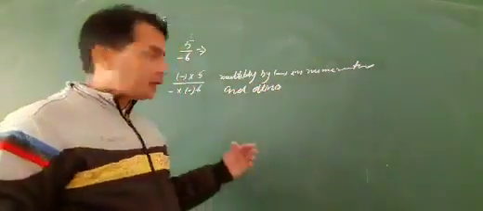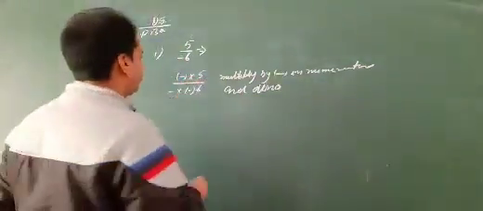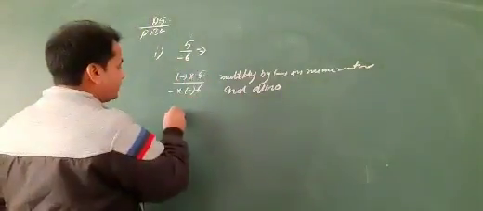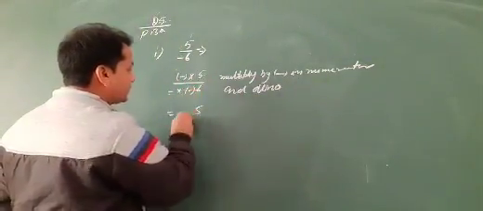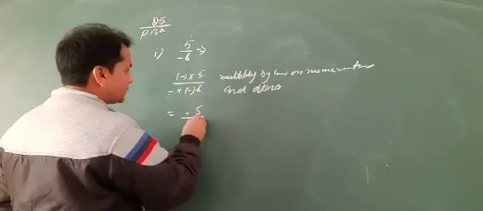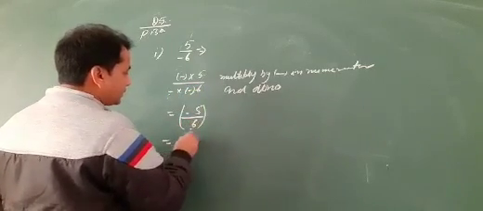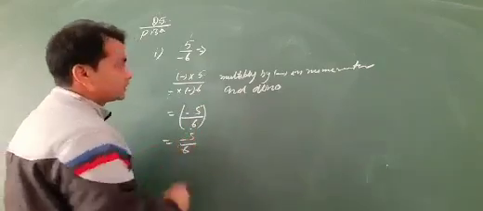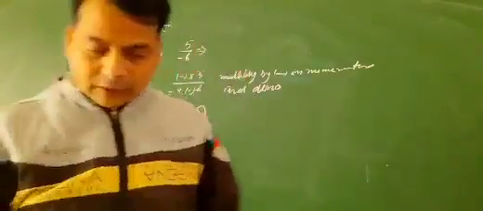Okay. Then minus into 5, that is minus 5, and minus into minus 6 becomes plus 6. Then minus 5 by 6. Okay.